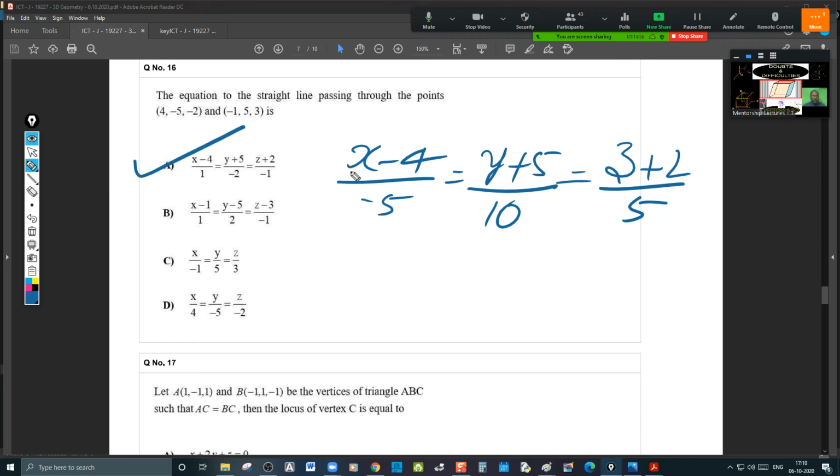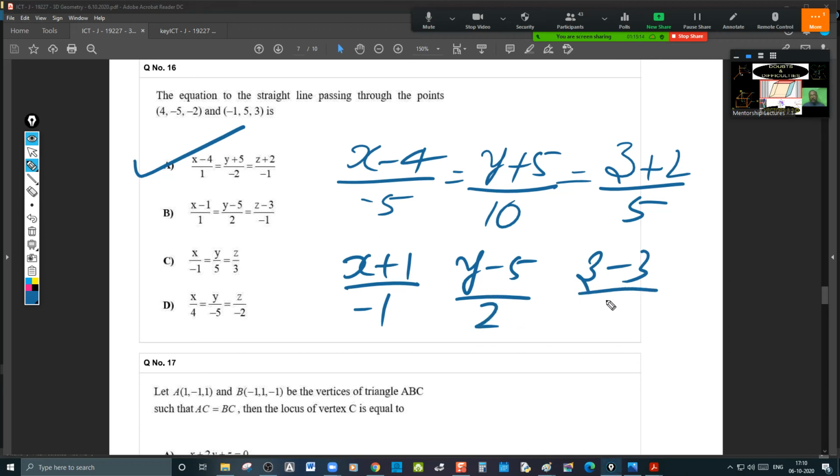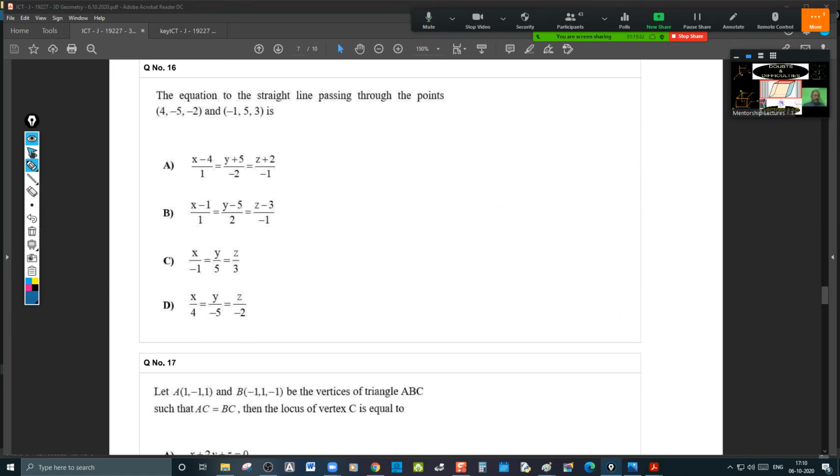It need not be like this; it can be like this also. You can make use of the second point here: x plus 1, y minus 5, z minus 3 can also be taken, and then it can be written like that. So in the advanced examination, if they want to give the question, it can be given like this. Another option. This is also correct, because we divide with 5 here. So two answers can be given for this. Next, please. No one asked about question number 16.